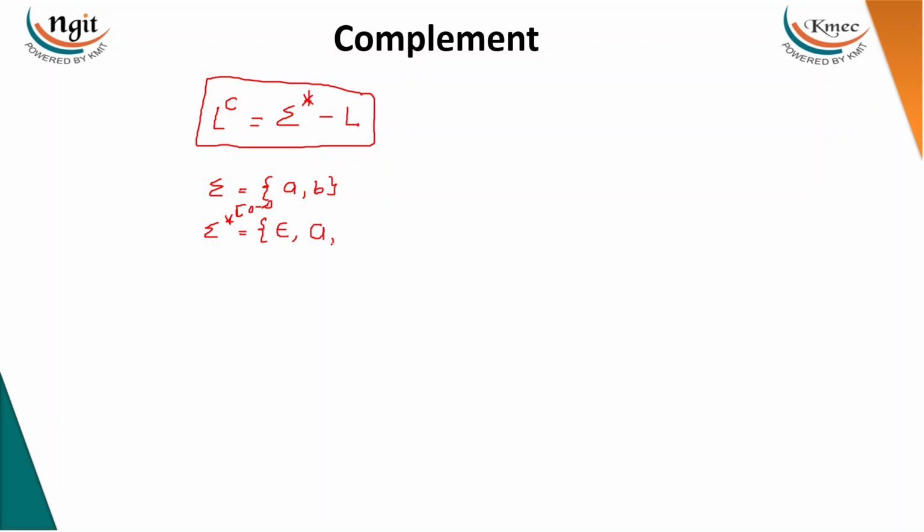Then one length means take sigma one time. Two length means concatenate sigma with the one length strings. One length concatenated with one length gives you two length: A concatenated with A, A with B, AB. The same way B with A, B with B, so BA, BB. Now I got the two length strings. To get the three length strings, just concatenate A, B with the two length strings, keeping the A in front of the two length strings: AAA, AAB, ABA, ABB. In the same way you can take the remaining ones.